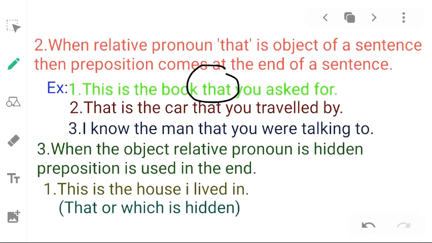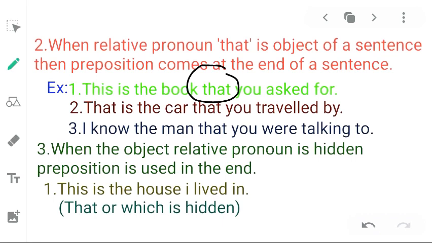Here, the word that works as a relative pronoun. This relative pronoun has been used, and it indicates the transitive verb asked for. After asked for, it has been used as a relative pronoun.